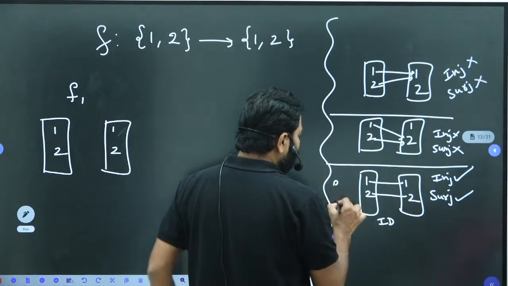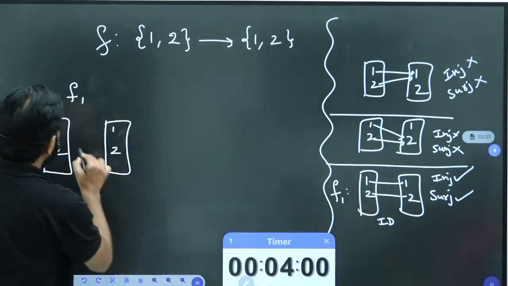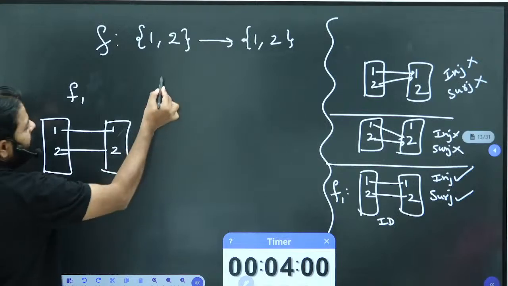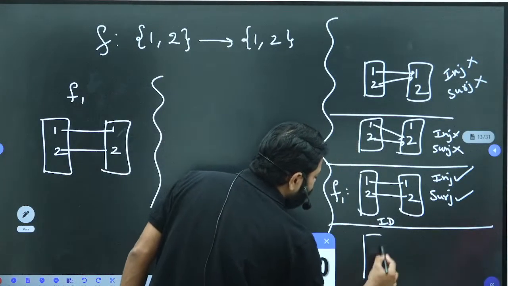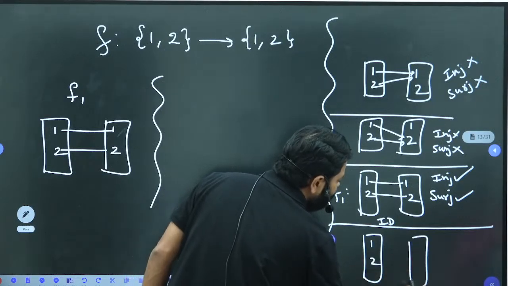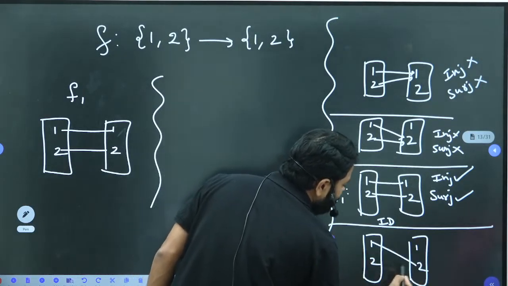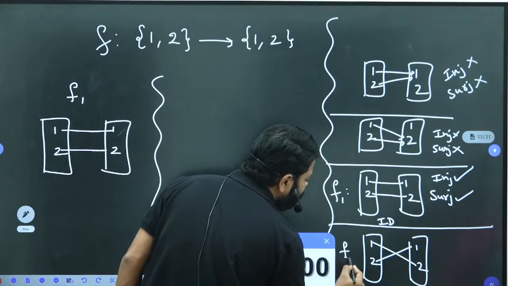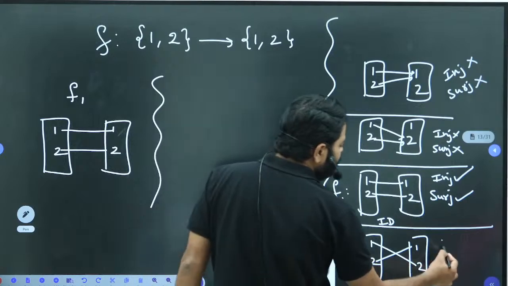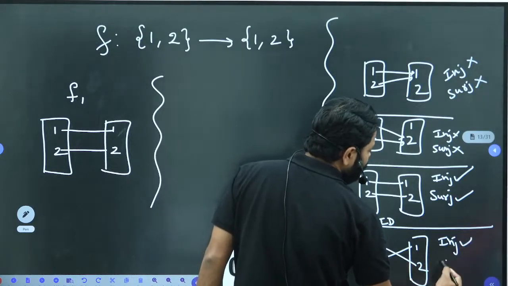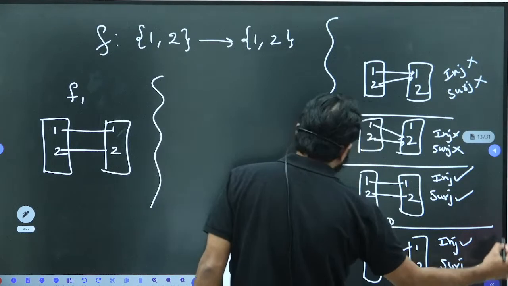This I call F1 here. So 1 to 1, 2 to 2. There is another bijective one, as there are a total of 4 functions. 1 can map to 2, 2 can map to 1. This is not identity, but this is some function F2. Now it also satisfies injective and surjective.